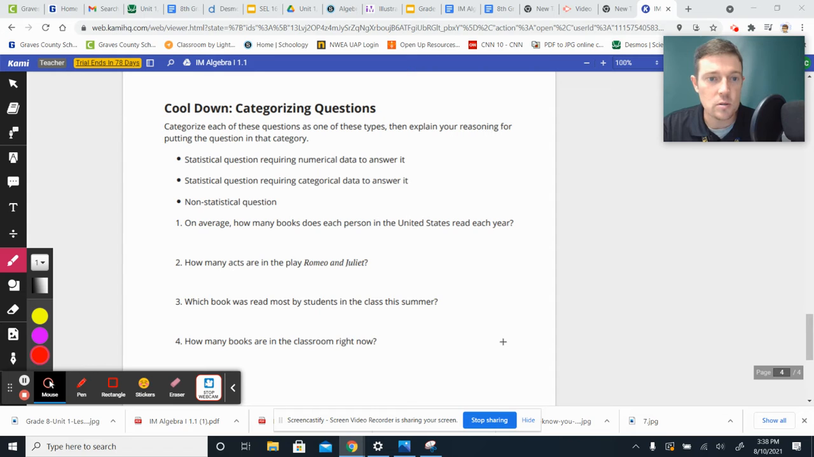Just wanted to make sure that you understood what was being asked. You can check yourself, see if you're on the right track here. I wanted you to categorize each of these questions, there's 4 of them that I put on here for you, into the different types of statistical questioning that we talked about in class today. So I gave you the 3 types.